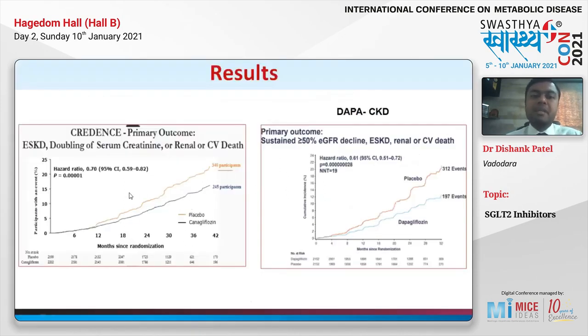Now, if you see the outcomes of CREDENCE and DAPA-CKD: in CREDENCE, there was a 30% reduction in the primary endpoint of ESKD, doubling of serum creatinine, and renal or CV death, with a significant p-value. Similarly, in DAPA-CKD, where we had a mixed population, we also had a 39% reduction in the primary outcome. So in both trials, the results are quite encouraging.